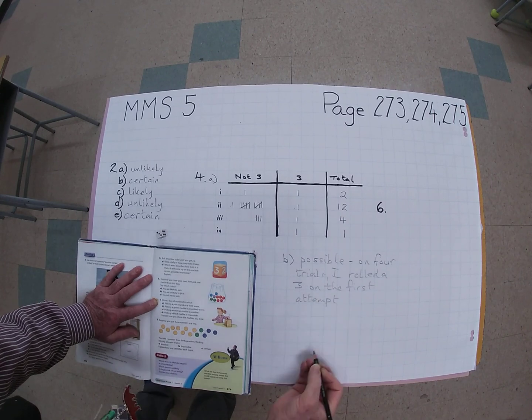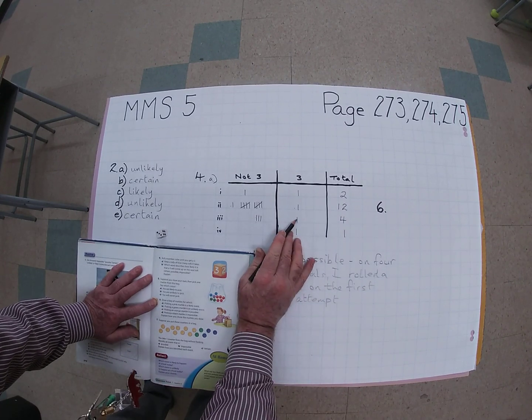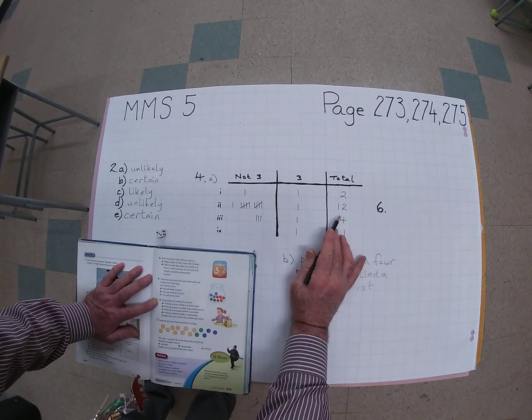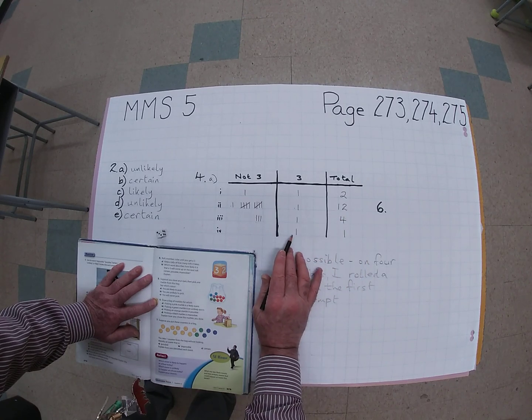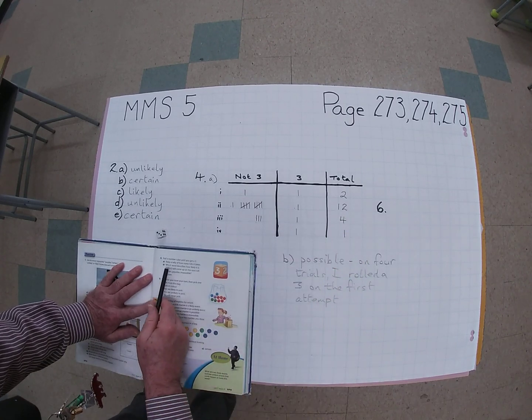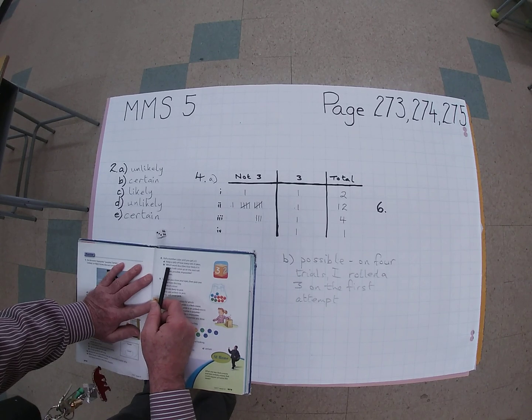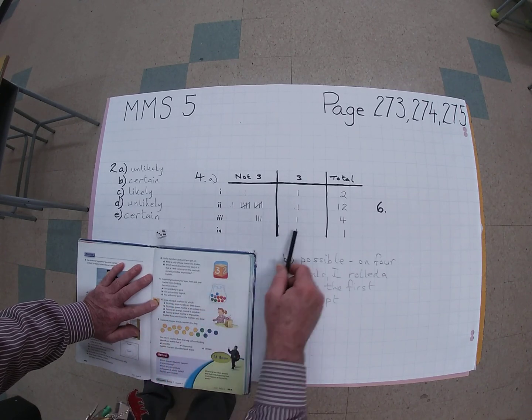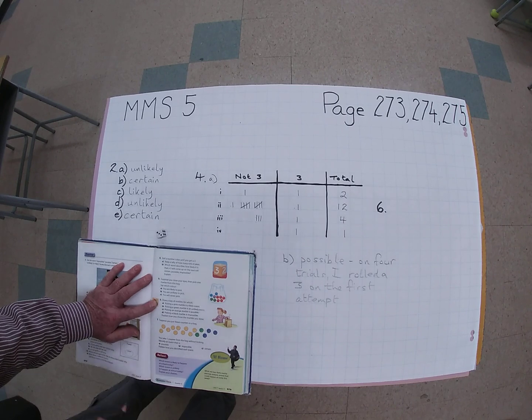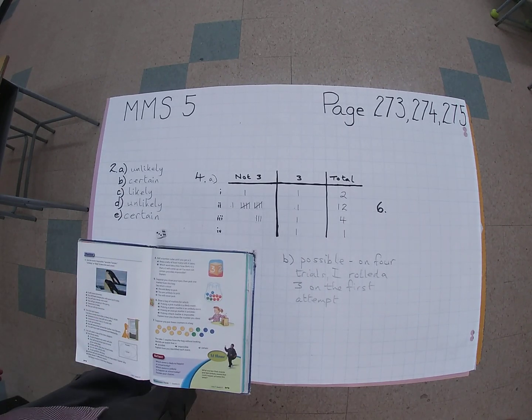In other words, I rolled a 3 here, on the 4th one here, and the very next time I rolled a 3, so it is possible that the next roll between this one and this one would be a 3. Okay, so that's the answer, and that's the explanation of the answer.